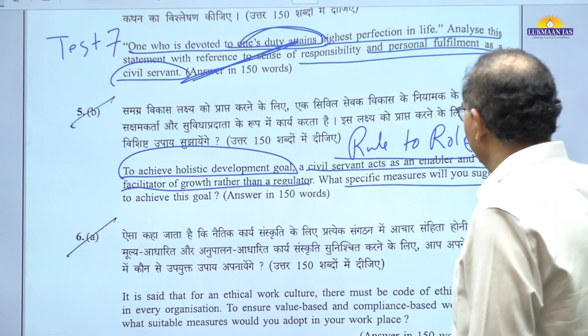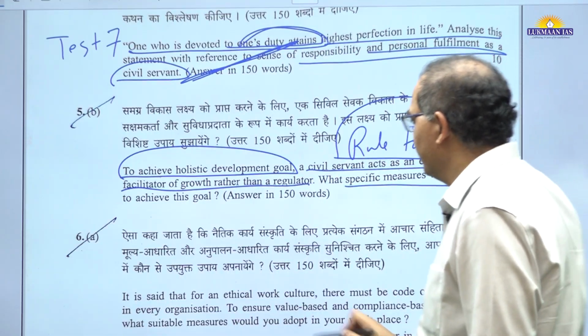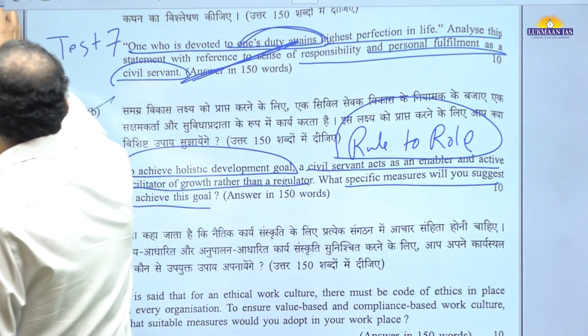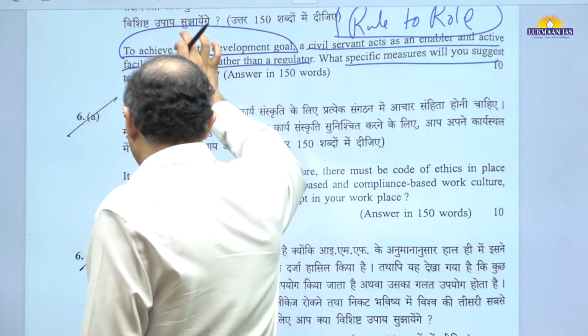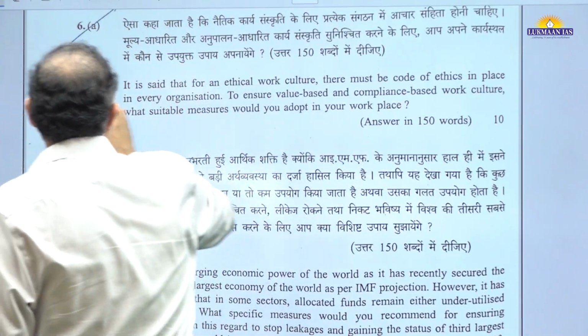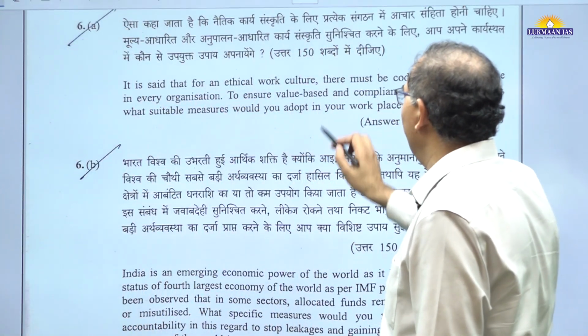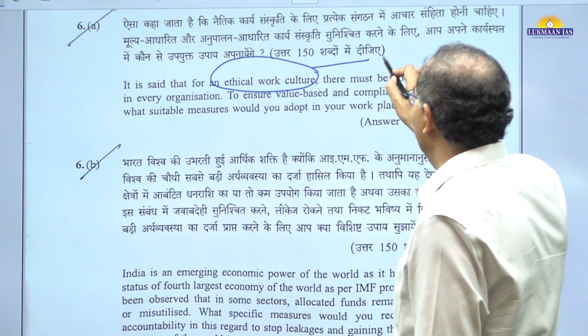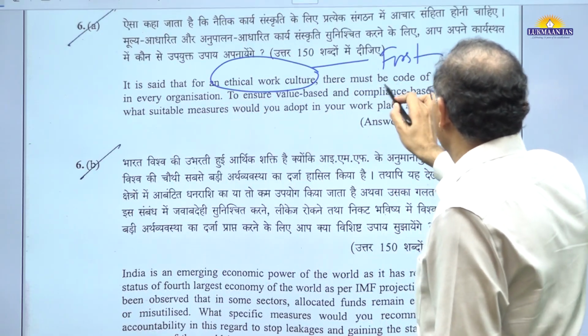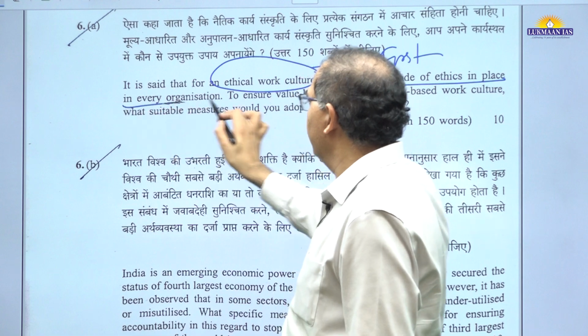Mission Karmyogi. This way, they would be able to write. So this is how it can be linked. This is also a doable question. And then it is said that ethical work culture. So for the first time they have asked a question on work culture, related to code of ethics. So they have linked it with that.